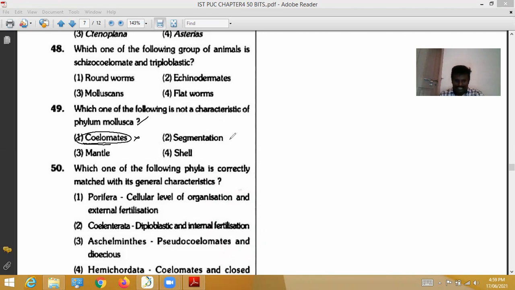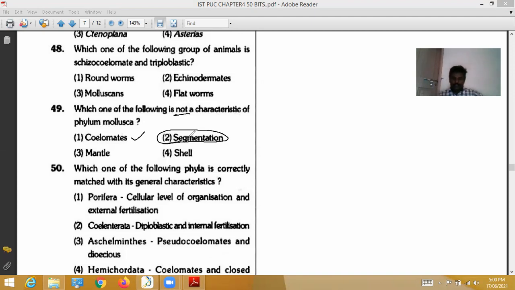Two, segmentation is not a characteristic of phylum Mollusca. Molluscs are coelomate animals, they possess a coelom, but they cannot possess segmentation.